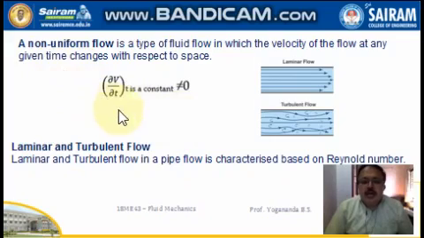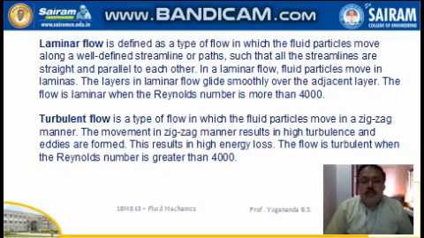Then laminar and turbulent flow. Laminar and turbulent flow in a pipe flow is characterized based on Reynolds number. So here laminar flow and turbulent flow are shown. So laminar flow is the one in which the fluid particles move along well-defined streamlines or paths. Such streamlines are straight and parallel to each other. So they are moving in laminas. That's why the name came as laminar flow.